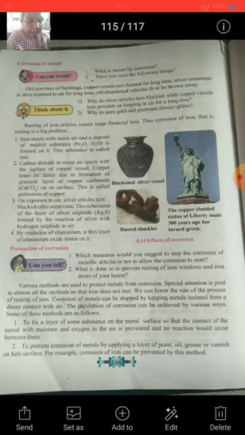And the second measure is to prevent corrosion of metals by applying a layer of paint, oil, grease or varnish on their surface. For example, corrosion of iron can be prevented by this method. We know that articles made from iron are painted with oil paint so that corrosion is prevented, but this is not a long lasting method.